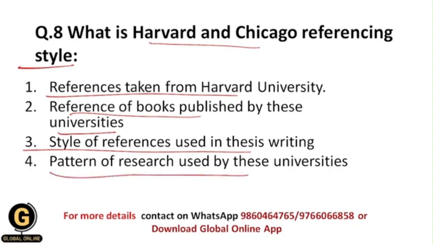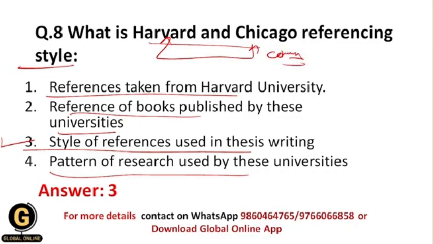So students, basically this video is for thesis writing in research methodology, and that's why Harvard and Chicago referencing style, both of these styles are the style of references that we use in thesis writing, and that's why your correct answer should be 3 over here. And the commonly used referencing styles are Harvard and Chicago referencing styles, and both of these styles are common, and they are similar actually.